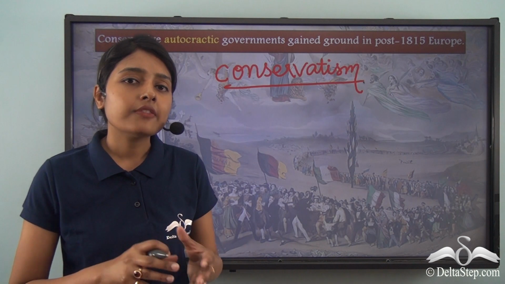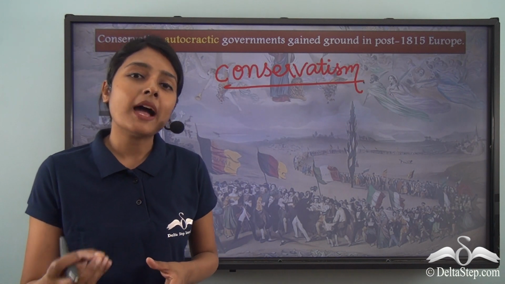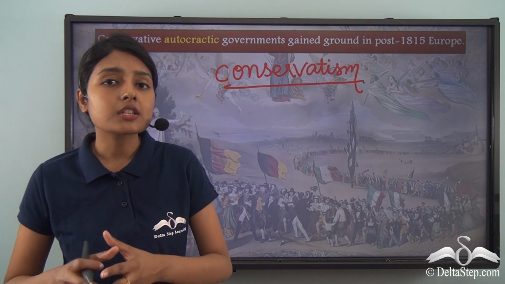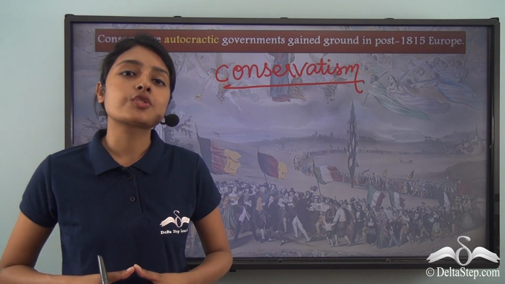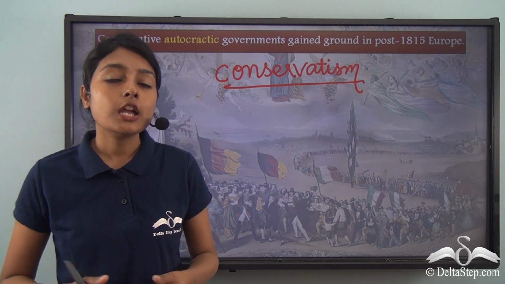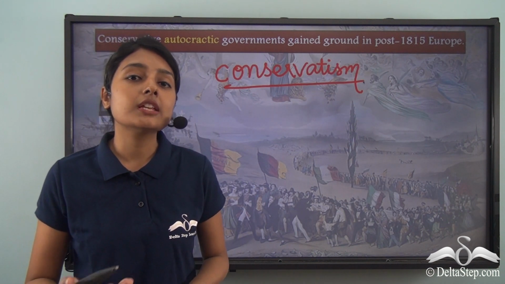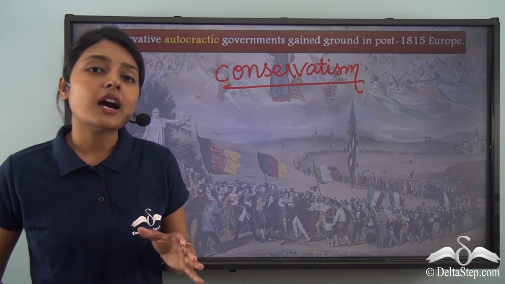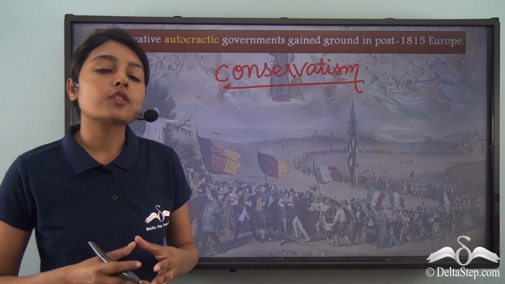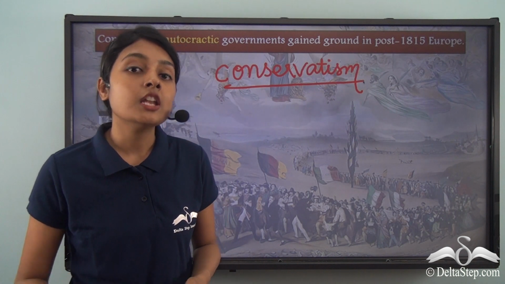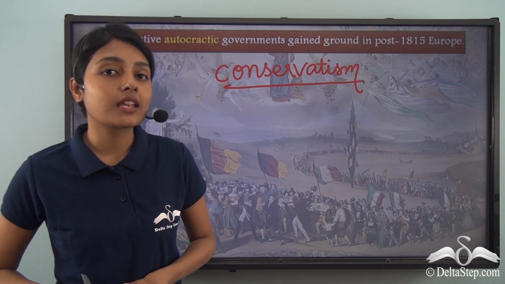So, in one way or the other, Europe was back to where it was prior to the French Revolution itself. The French Revolution and Napoleon's rule temporarily shook the foundation of these autocratic governments. But immediately after the defeat of Napoleon in 1815, these autocratic governments once again resurfaced and they started gaining power.